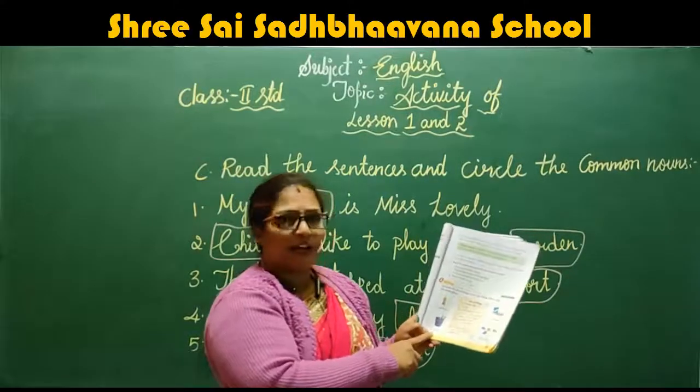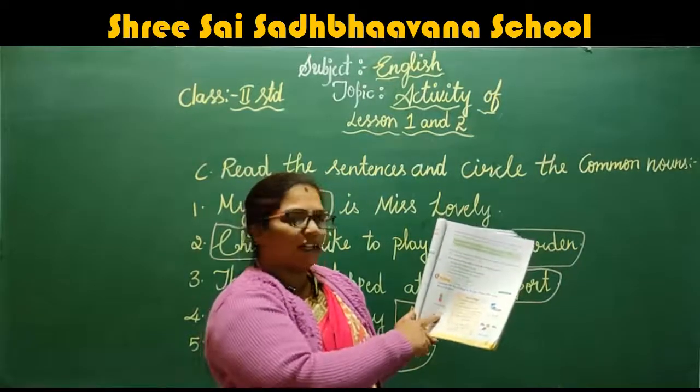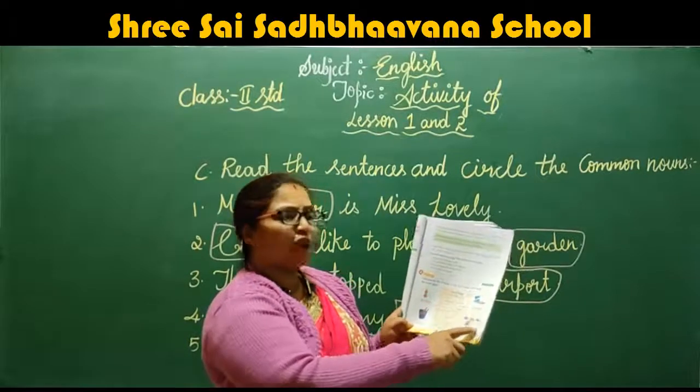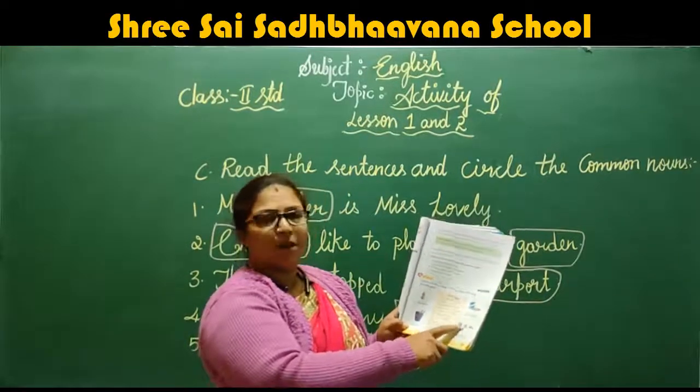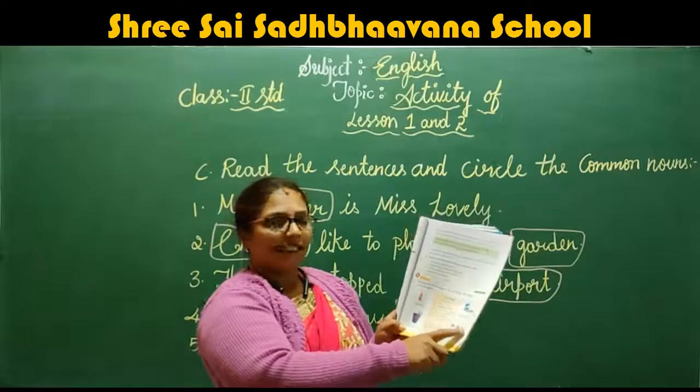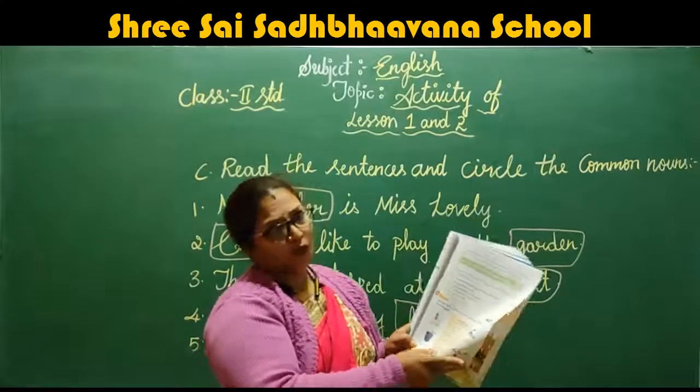Here two crayons they have given, right? One is yellow, one is pink. Four caps they have given. One is purple, one is yellow, one is green and one is blue.